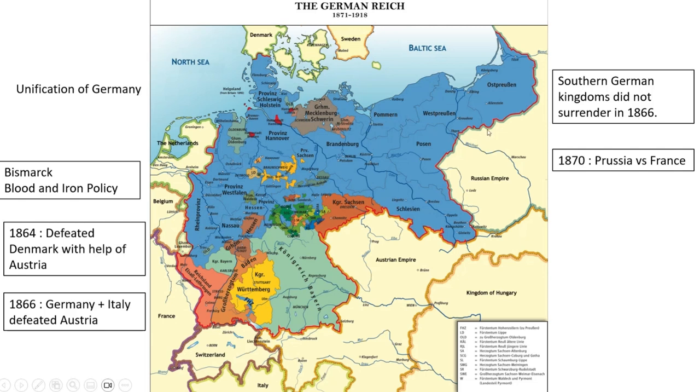This is the boundaries of the German Empire, which was ruled by Kaiser Wilhelm I, and Bismarck was the prime minister. You can say the chancellor of Germany.